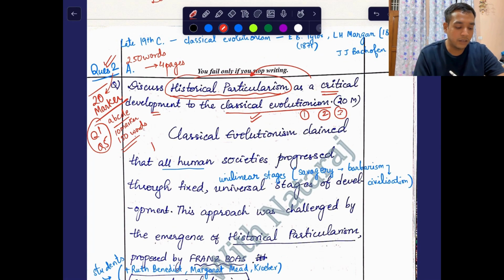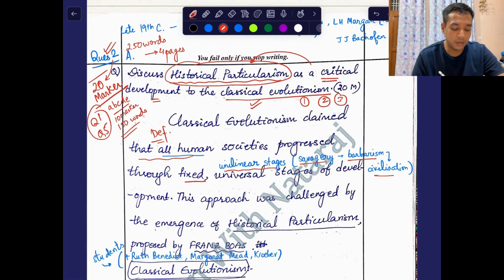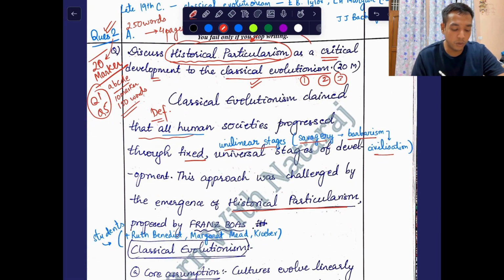We will start with the definition of classical evolutionism. It claimed that all human societies progressed through fixed unilinear stages. What were the unilinear stages? From savagery to barbarism to civilization, right? This approach was challenged by the emergence of historical particularism, which was proposed by none other than Franz Boas. If you remember, Franz Boas studied the Kwakiutl Indians, right?